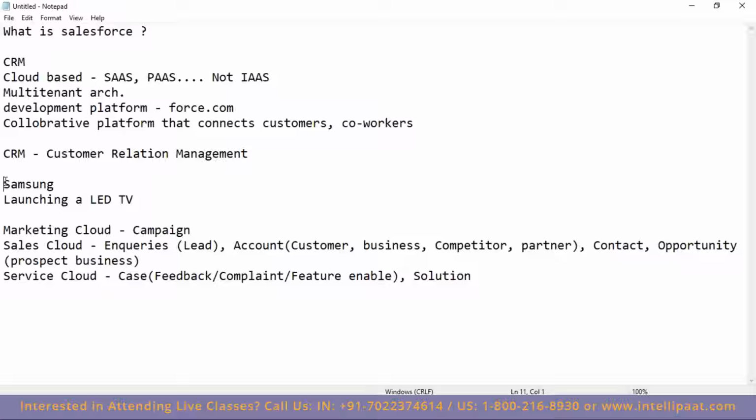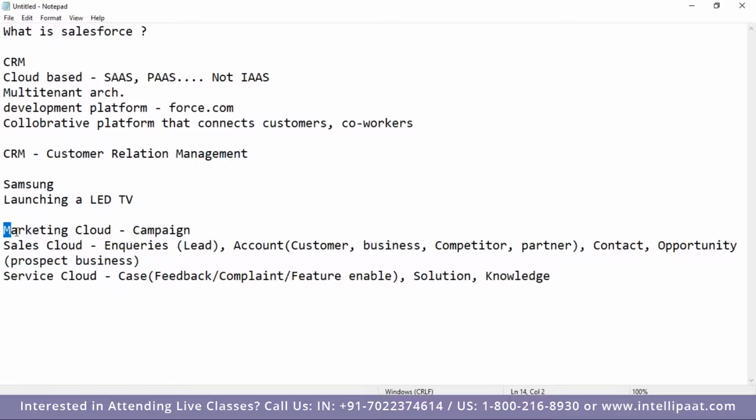This is where the call center executive cannot explain everything over the phone. So he'll collect that information and then share it with me in PDF format. It means he's sharing a document. That is known as knowledge. So these are different object names we have in Salesforce: cases, solutions, and knowledge are known as Service Cloud. Remember, in solutions, you cannot share documents. It's not possible. Whereas in knowledge, you can share documents, but you need an additional license, the knowledge license. Whereas solution, you get when you buy the license for Service Cloud.